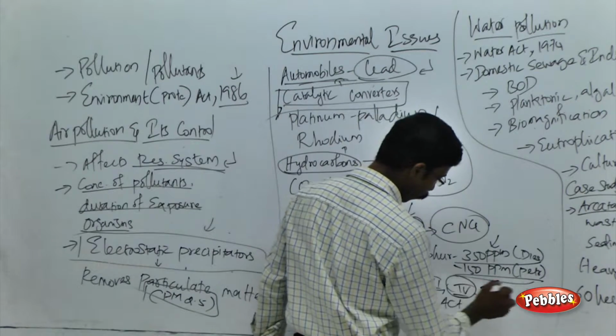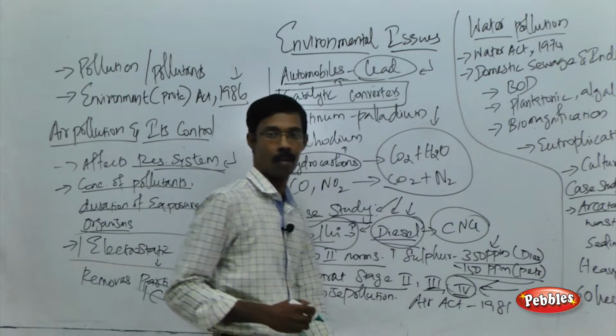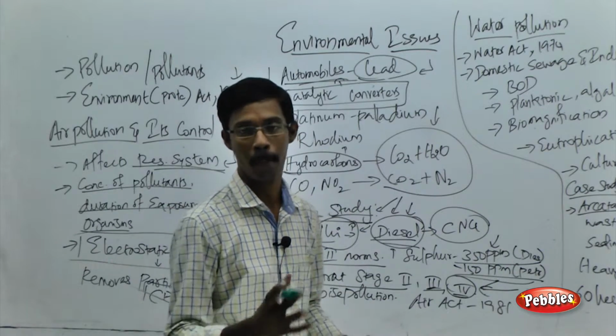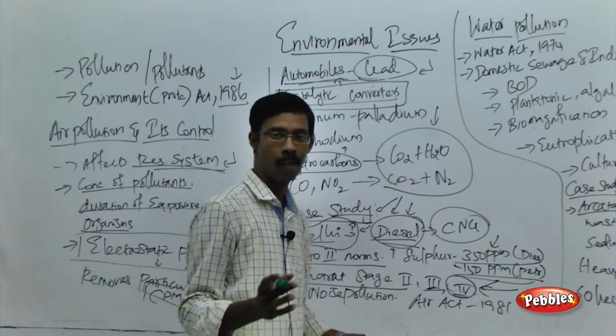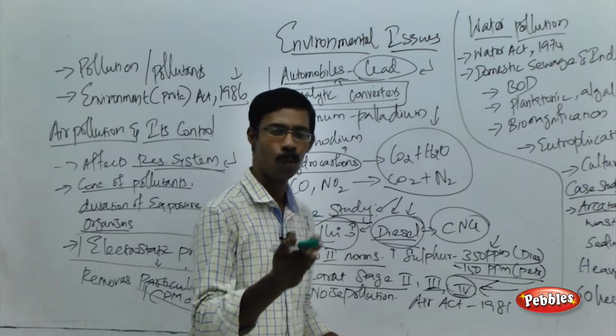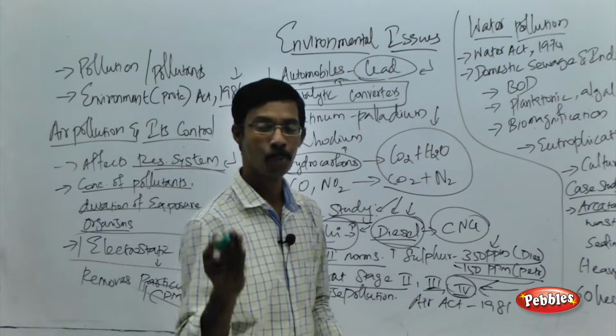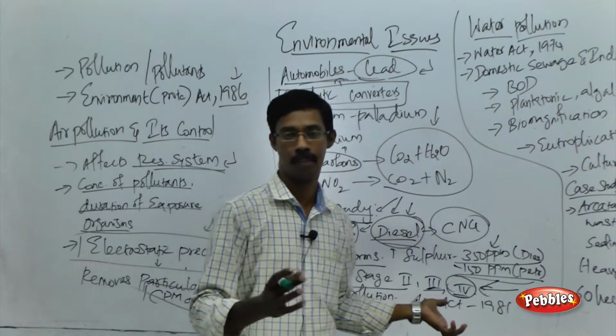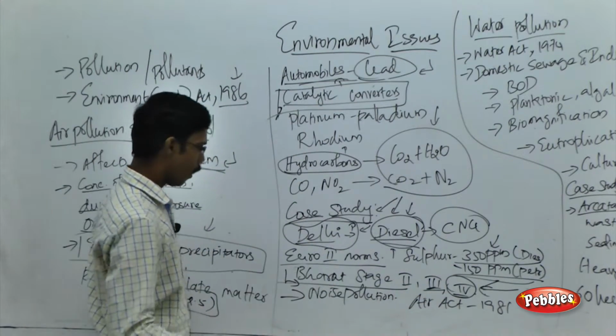At present we are following the BS4 norm. So we are not supposed to use BS3 vehicles, because they release more pollutants into the atmosphere than BS4. In the future we are going to see BS6, not BS5. Fine.